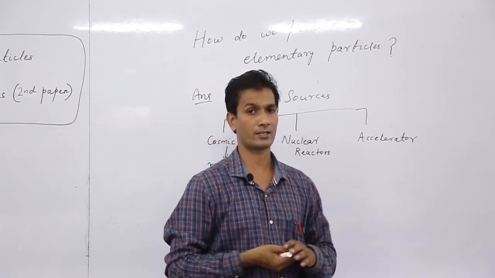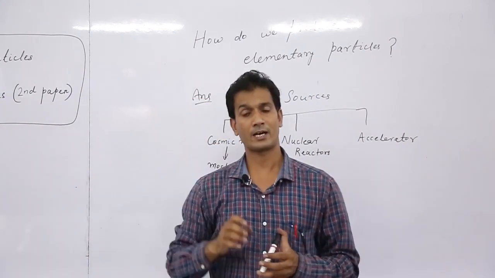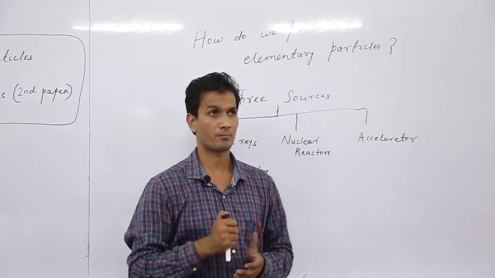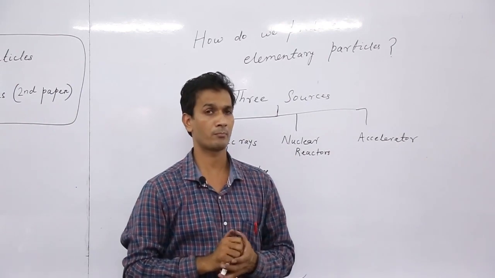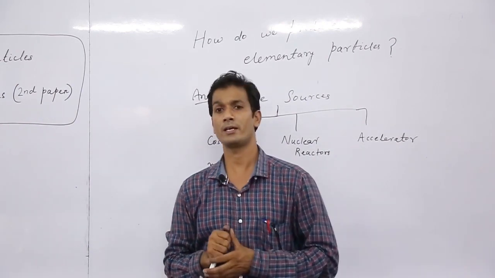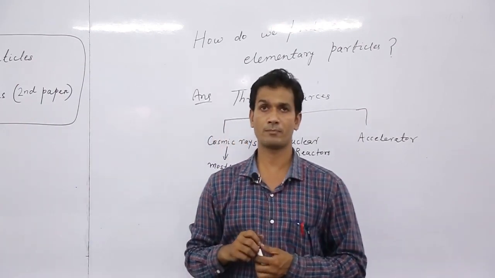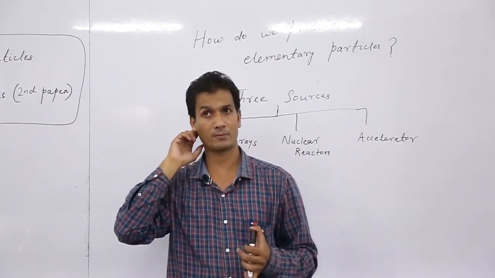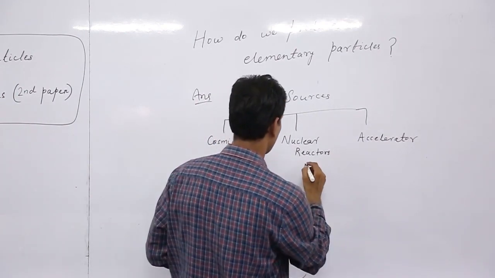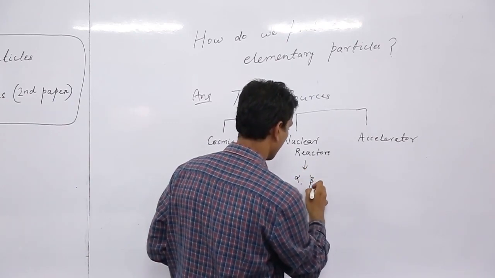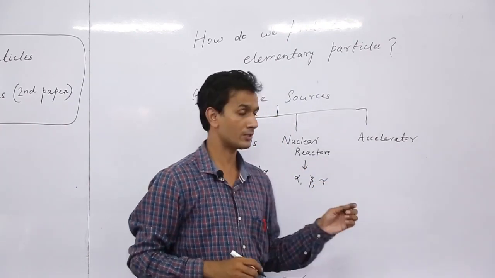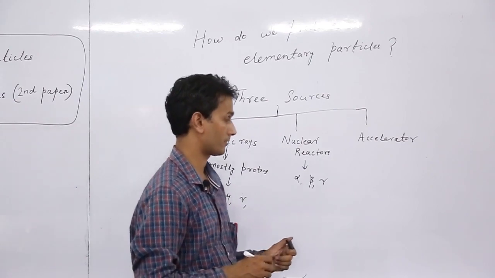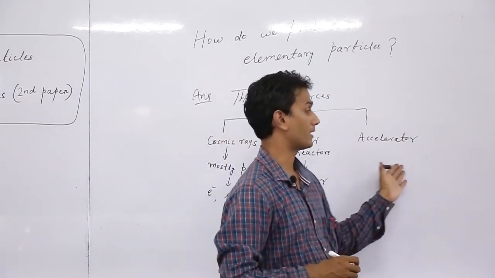Another is nuclear reactors. In nuclear reactors, some radioactive, unstable nuclei, for example uranium, thorium, polonium, decay into stable nuclei with some radiation particles. Those particles are alpha, beta, gamma, etc. So these are also elementary particles which are produced from nuclear reactors.